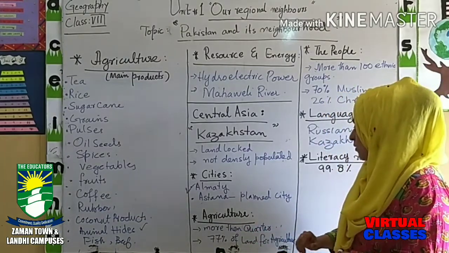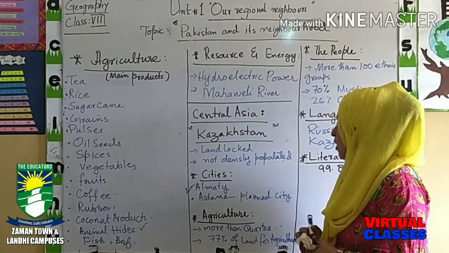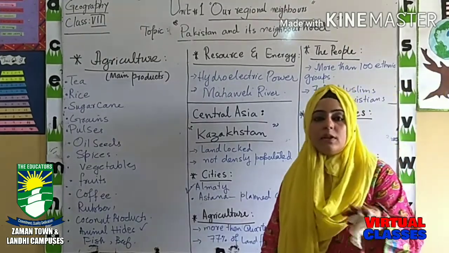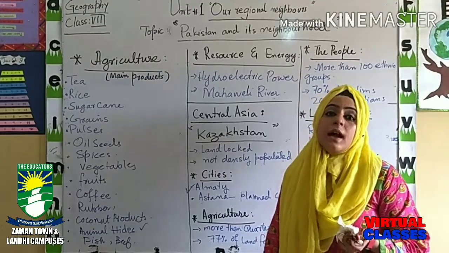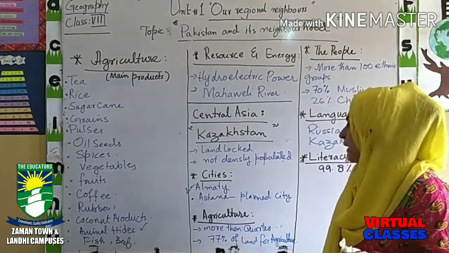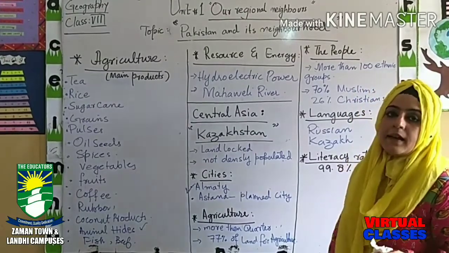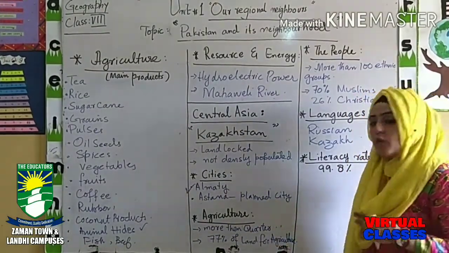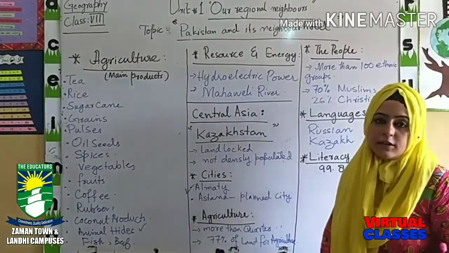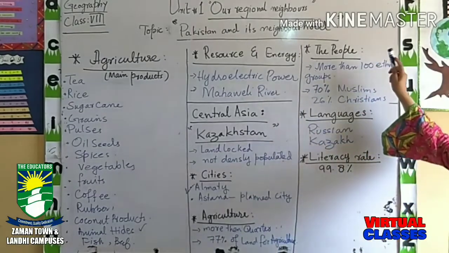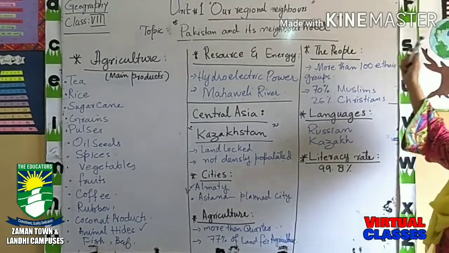More than a quarter of the total area, the total land, depends upon agriculture, and 77% of land is for agriculture, which means basically it is an agricultural country, where 77% of the land is being used for agriculture purposes. Clear? Now come to the people of Kazakhstan.